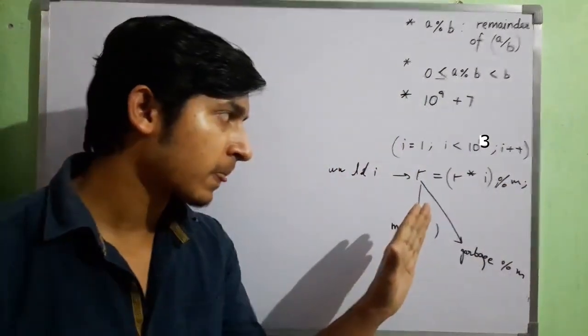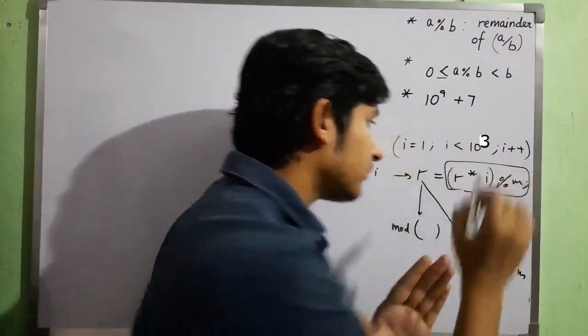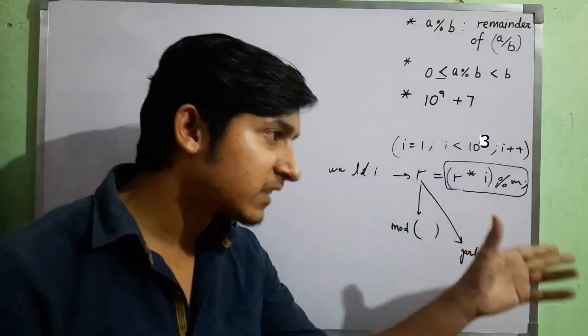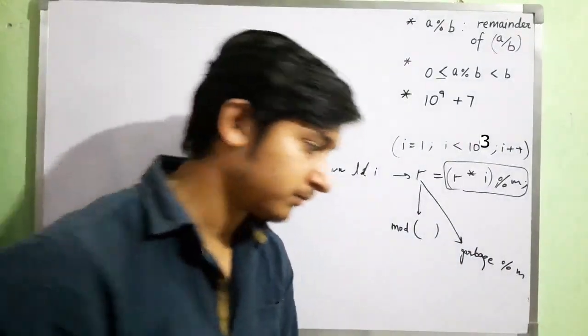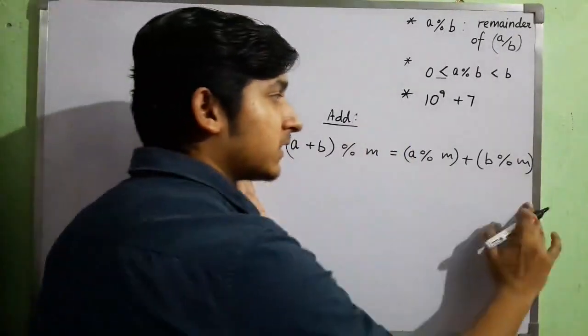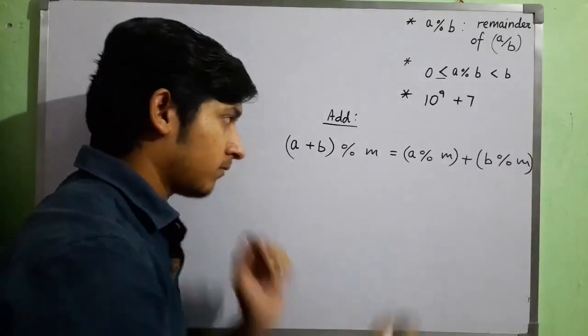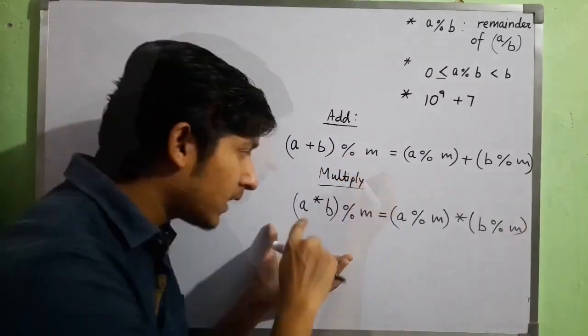Okay, so I understand that taking mod for this value is important. Now similarly for addition, subtraction, division, I have to deal with properties. So now you got the idea why properties are useful. So this is the property of mod with addition. In multiplication.